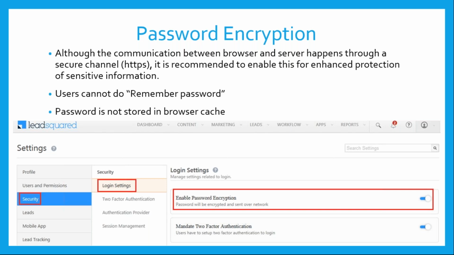And the other advantage of this is that the password is not stored in the browser cache. So there's another advantage that you get when you enable password encryption. We strongly recommend everyone to enable password encryption.